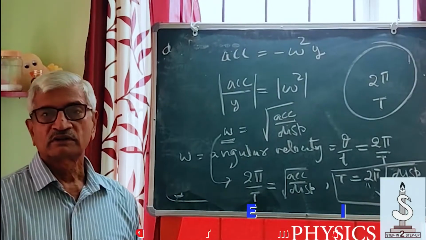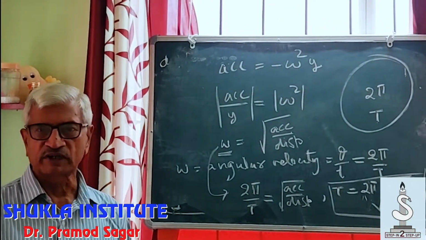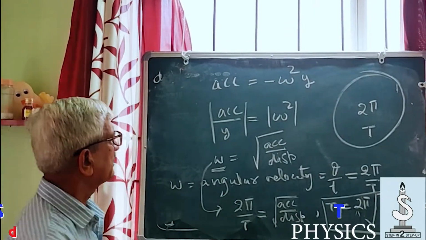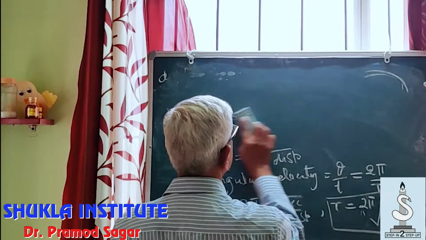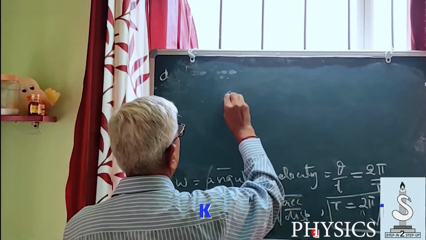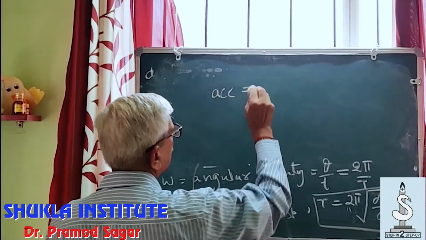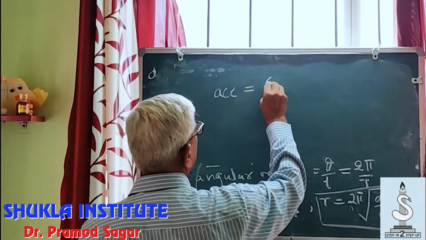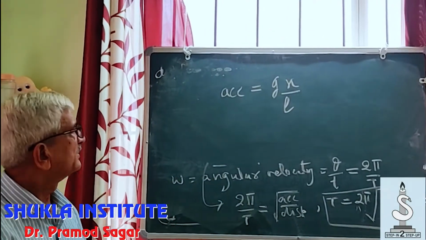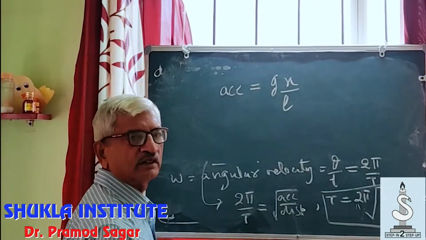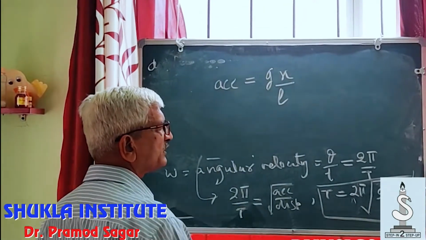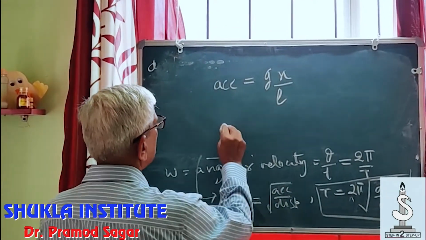Let's look at the acceleration and displacement relationship in case of simple pendulum, which we have derived earlier. What is that relationship? Acceleration is equal to g x by L. This relationship we have already obtained in case of simple pendulum. Put this relationship here to get the time period of the simple pendulum.